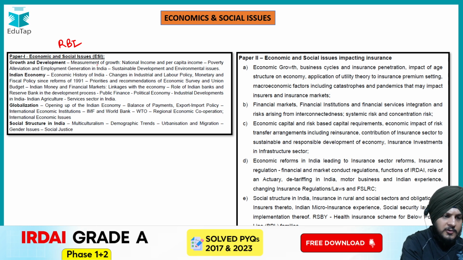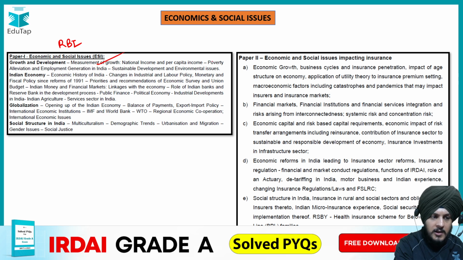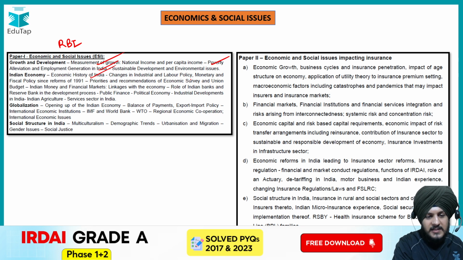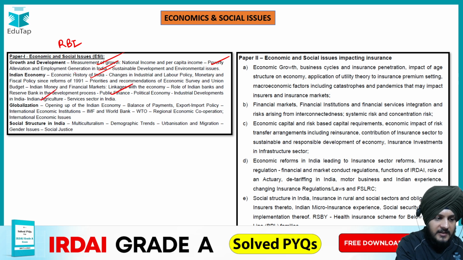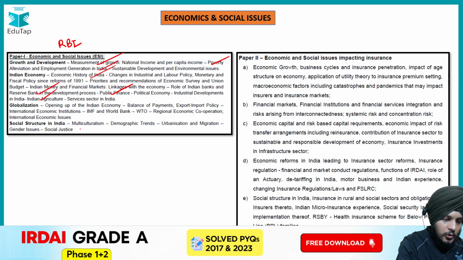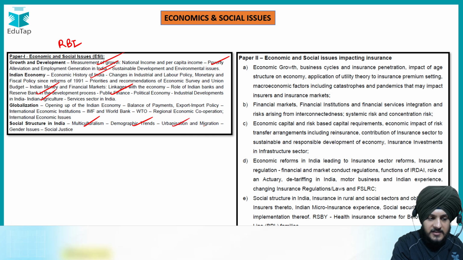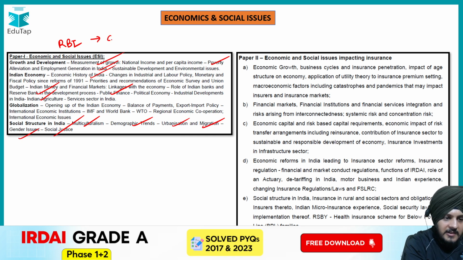So you would be getting topics like the measurement of growth, where you would be studying GDP and all, then poverty, unemployment, and the economic history of India. You can say the economics is very general in this examination. You will get public finance, Indian agriculture, the Reserve Bank of India, all such things. You can see social issues also: multiculturalism, demographic trends, urbanization, migration, gender issues, and social justice. So it is very general in nature.